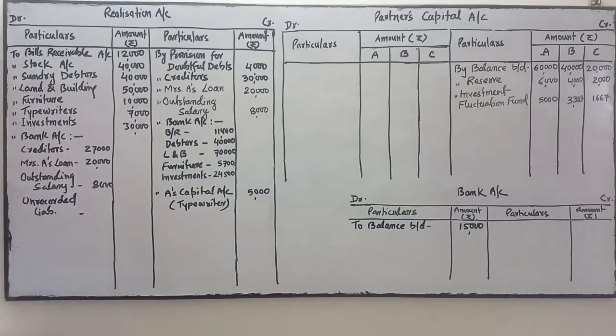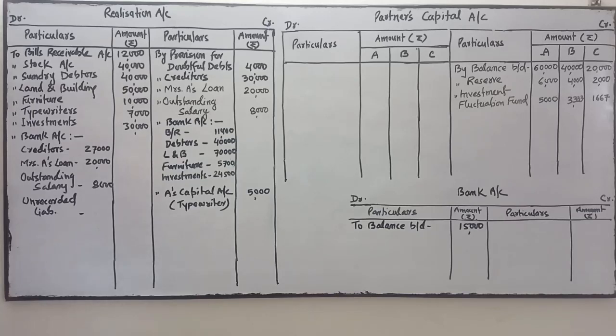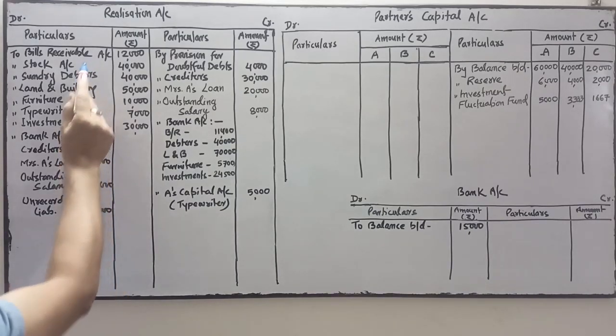The liability is compensation paid to the workmen. For what reason? For retrenchment reason, 3 months before the dissolution. So how much is the amount paid for that, which is unrecorded? It is 25,000. Now you can verify bills receivable.